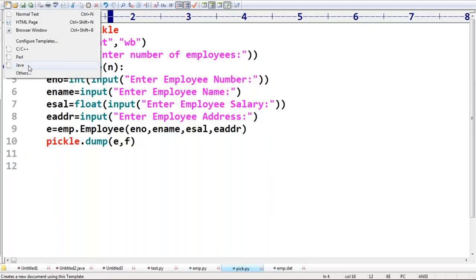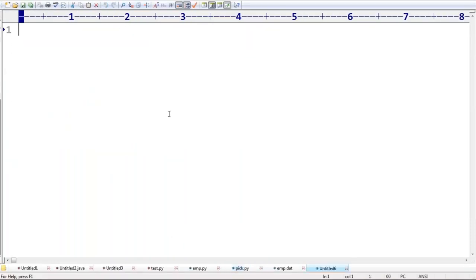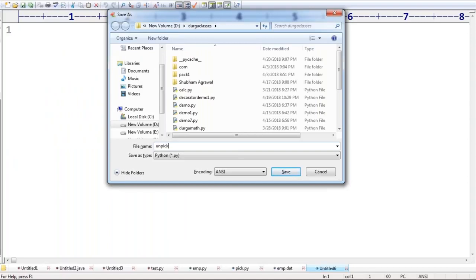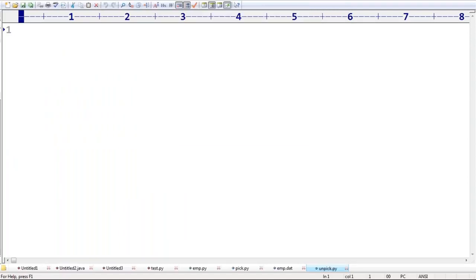Now observe very carefully, sir. Which code do I have to write? Unpickle. Let me save this file as unpickle.py, like this, right? Sir, what is the way?